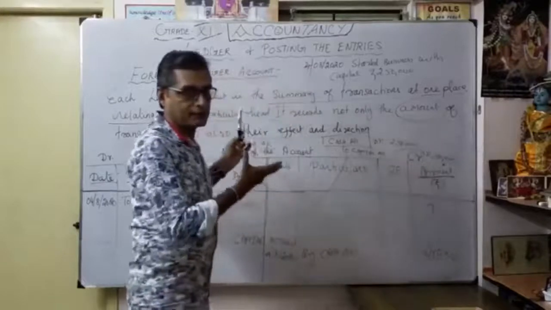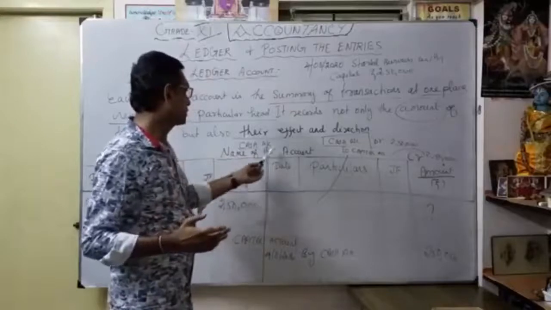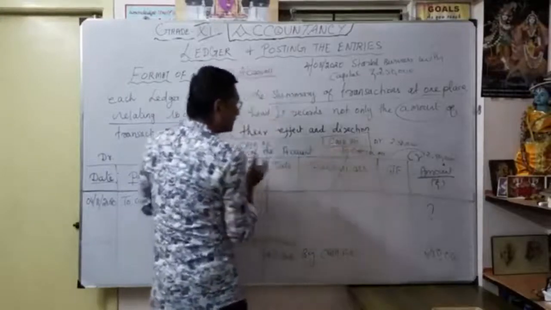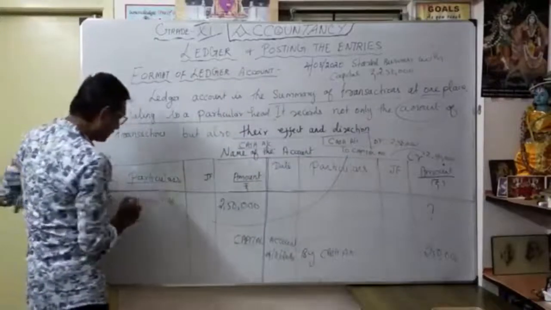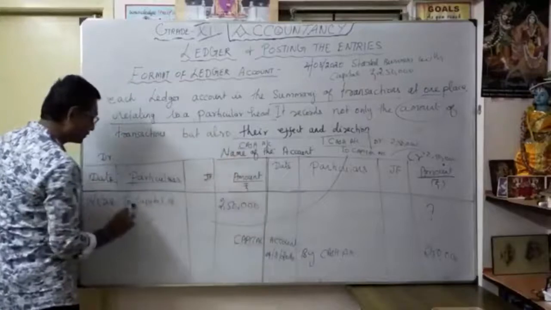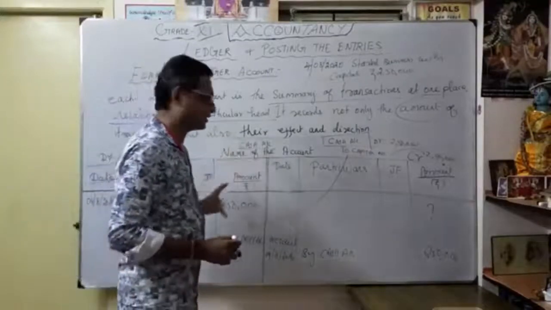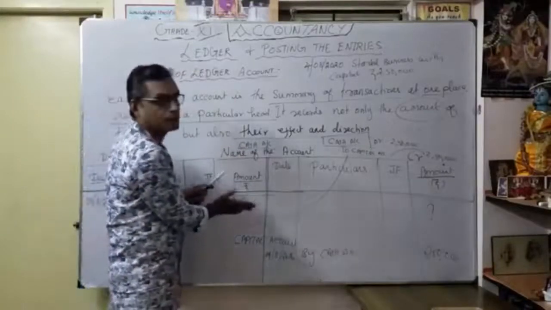I am going to write the ledger. First I have to open which account? Cash account. The name of the account is cash account, so we always start from here. This is considered the debit part, to capital account. In the form of cash account debit to capital account 2,50,000. What's the meaning here? As a cash account, how did I get it? In the form of capital, I got it, 2,50,000.